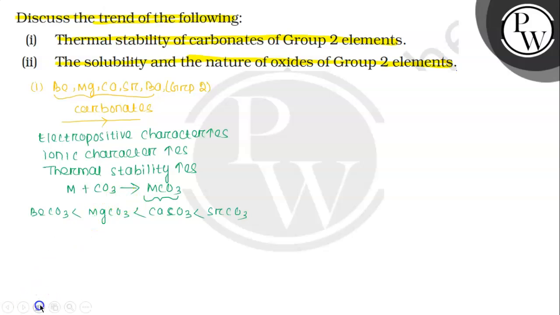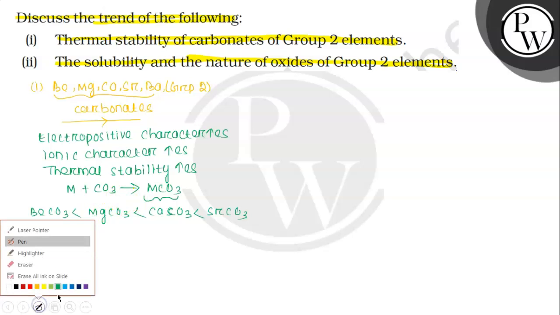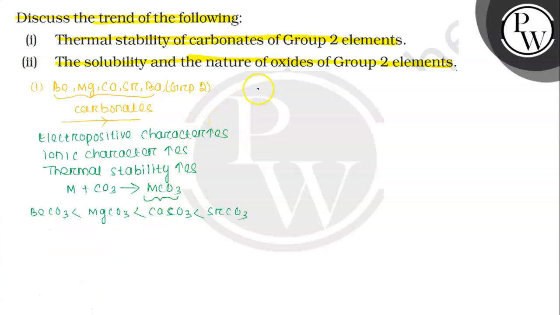Now we'll proceed to the second question: the solubility and nature of oxides of group 2 elements. So generally you have to tell the solubility and nature of oxide. We'll write beryllium, magnesium, calcium, strontium, barium.